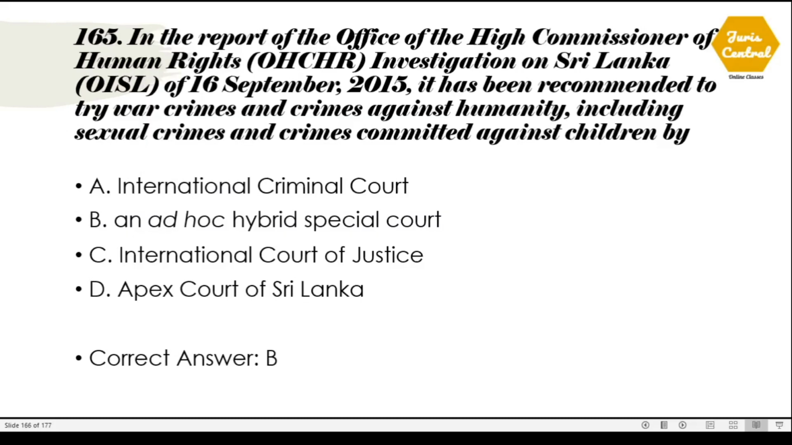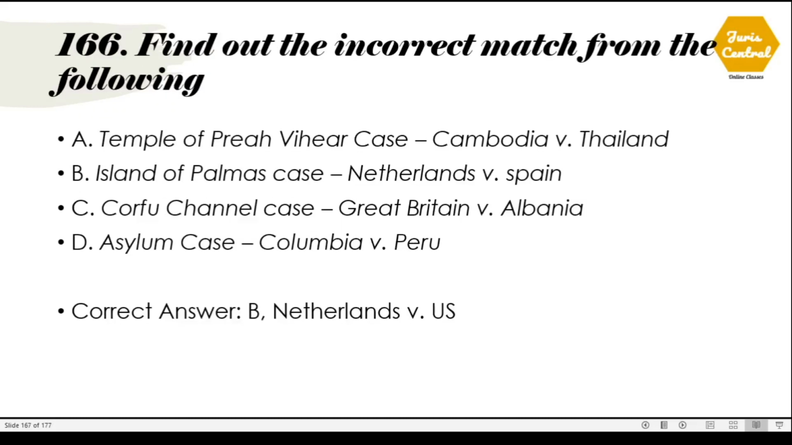165. In the report of the Office of the High Commissioner of Human Rights, OHCHR investigation on Sri Lanka of 16 September 2015, it has been recommended to try war crimes and crimes against humanity, including sexual crimes and crimes committed against children, by. It is actually recommended that these crimes shall be investigated by an ad hoc hybrid special court, which is option B.